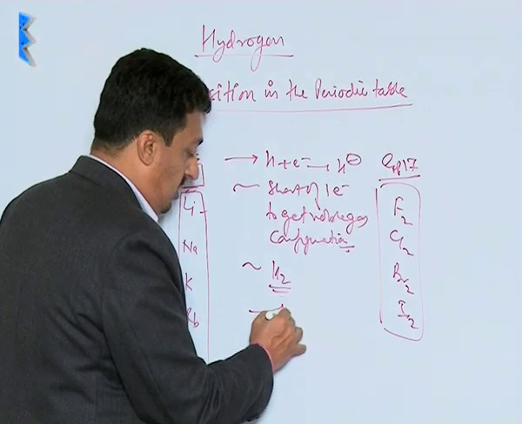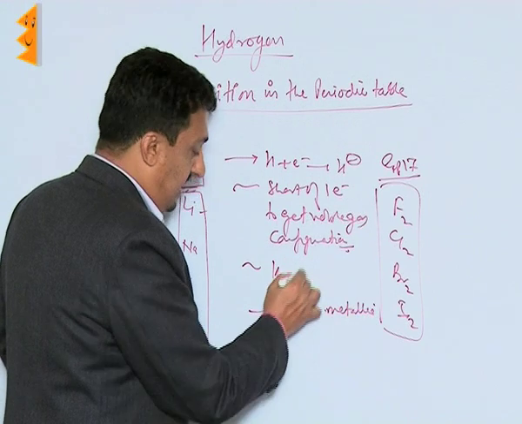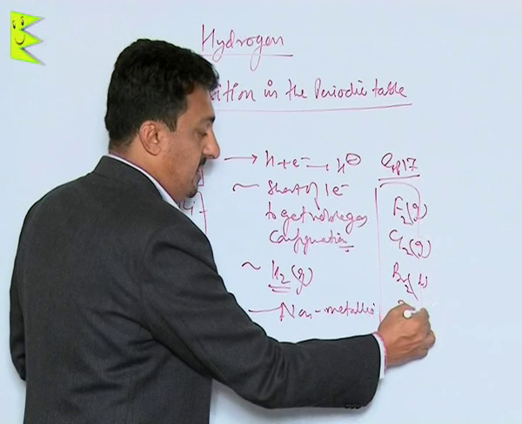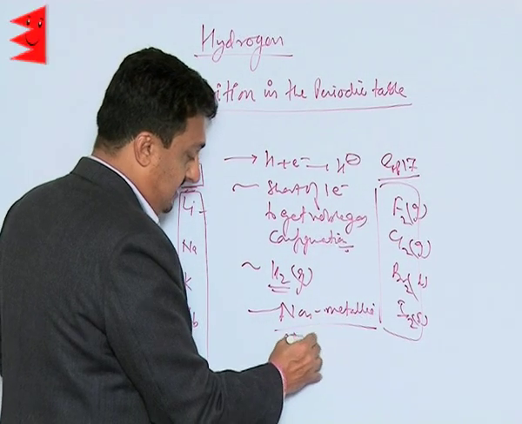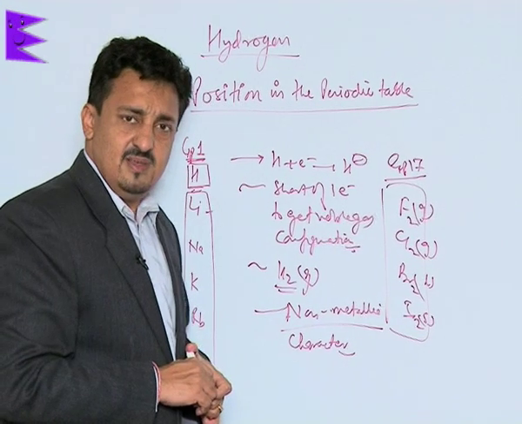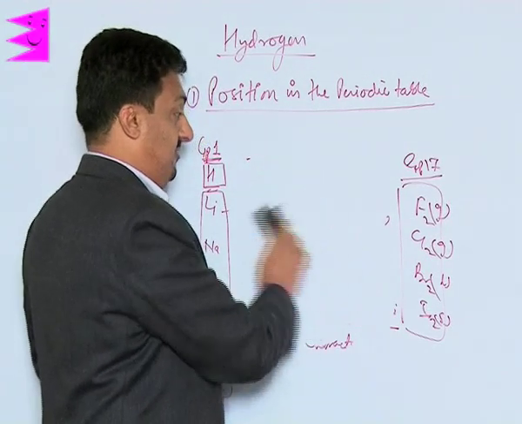It has non-metallic properties. It's a gas. Fluorine is a gas, chlorine is a gas, bromine is a liquid, iodine is the only one which is solid. So it's a non-metallic character. All these make it resemble the halogens. But yes, there are points which make it differ from halogens also.